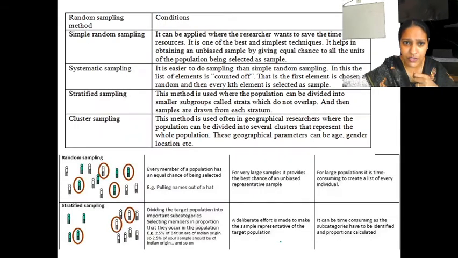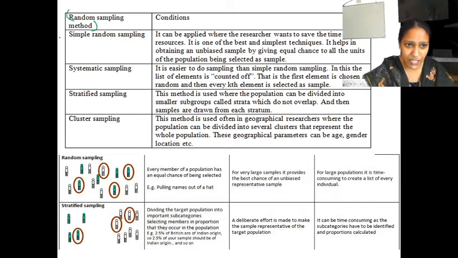Now we will discuss something more about random sampling. We know the different types of sampling are random sampling, non-random sampling, and mixed sampling. First we are going to learn about random sampling.